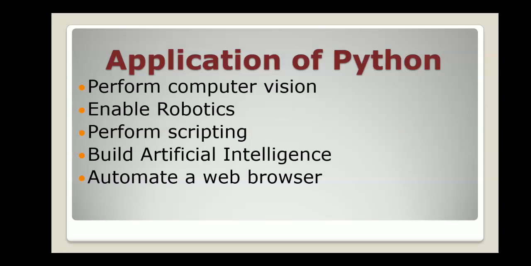Now the applications of Python. Perform computer vision. It means a device can detect colors and detect faces. That is done with the help of this software. Enable robotics. Perform scripting. Build artificial intelligence. Using this, a device can think and do the work on its own. Automate a web browser. YouTube, Google, Instagram, these popular applications all use the Python language.